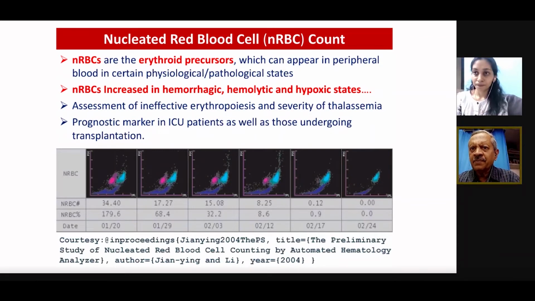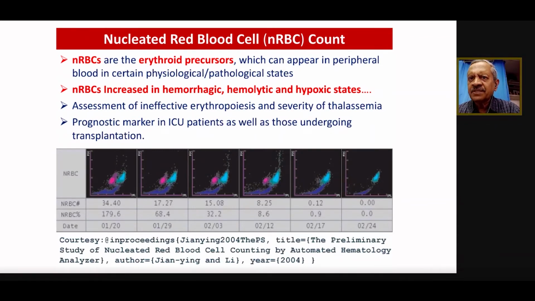So nucleated RBCs, or the NRBC, is another important parameter which we cannot see in the conventional method. What are nucleated RBCs? As I said, when RBCs come to the peripheral blood, they lose their nucleus, right? As long as they are in the bone marrow, they have a nucleus, and what we used to call normoblast is nothing but nucleated RBCs. So these are the erythroid precursors, and they sometimes come to the peripheral smear with the nucleus. They will increase much before the reticulocytes increase.